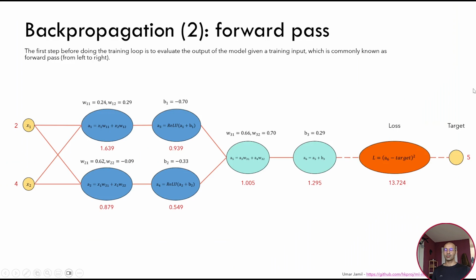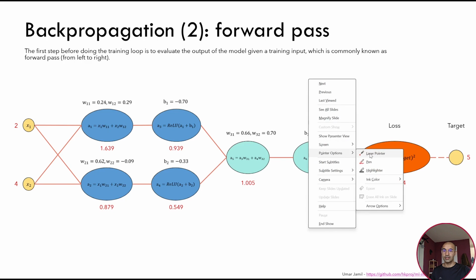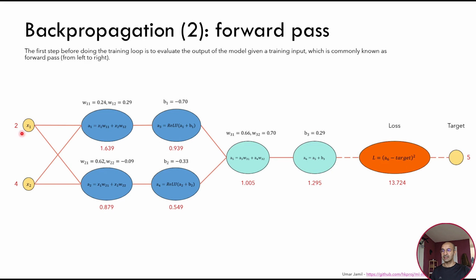The first thing that we do during our training is the forward pass, which means that we have an input, and we run it through our computation graph to calculate an output. So let's do it here. We have an input where x1 is equal to 2 and x2 is equal to 4. We multiply, for example in this node, each input by the weights of this network, and the weights are initialized as follows.